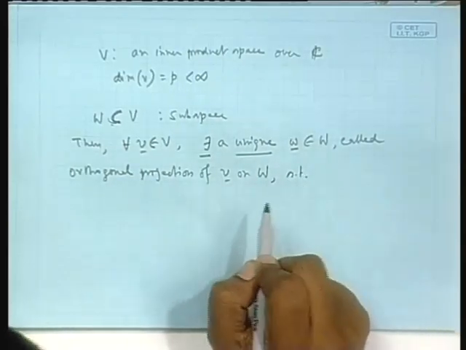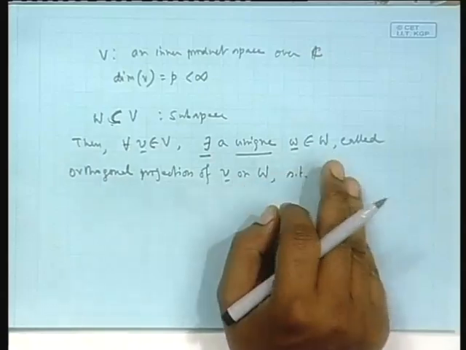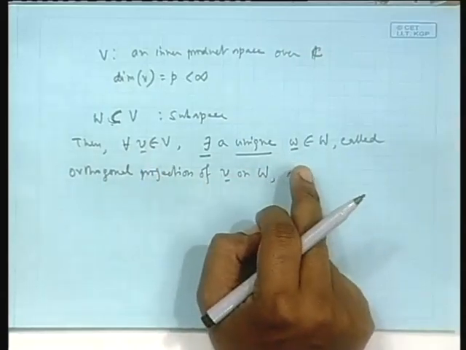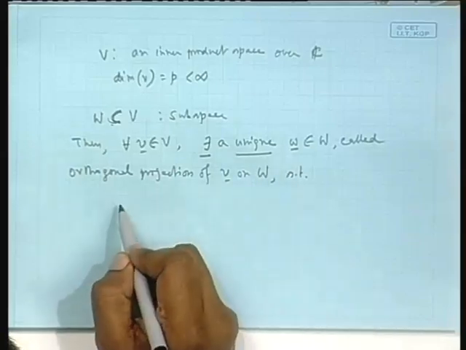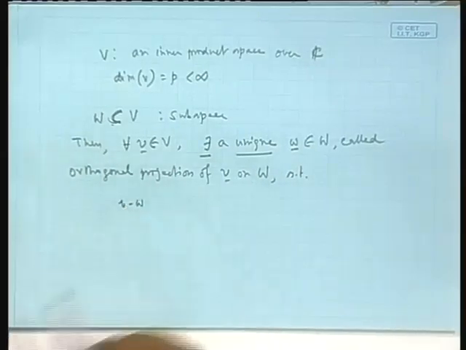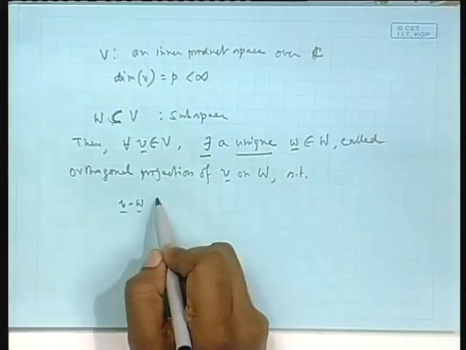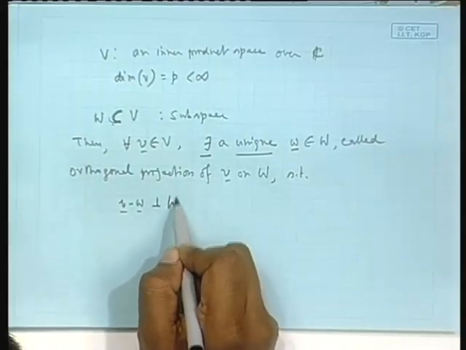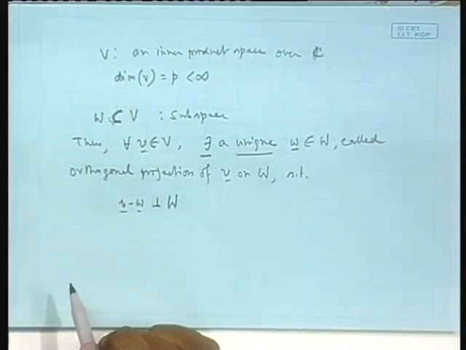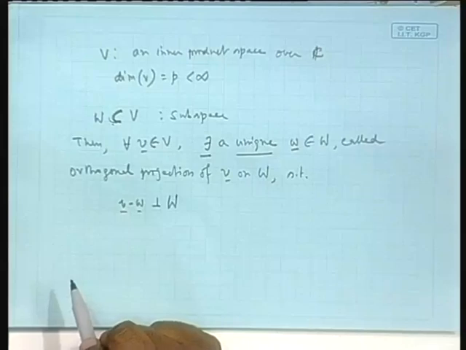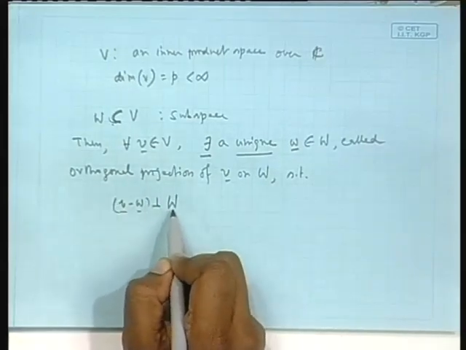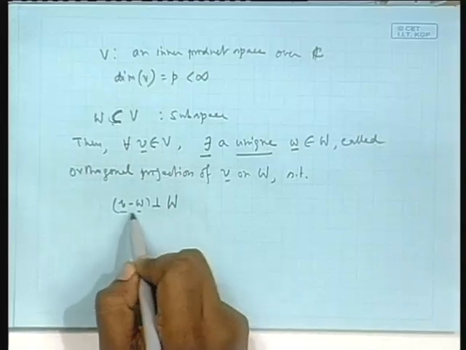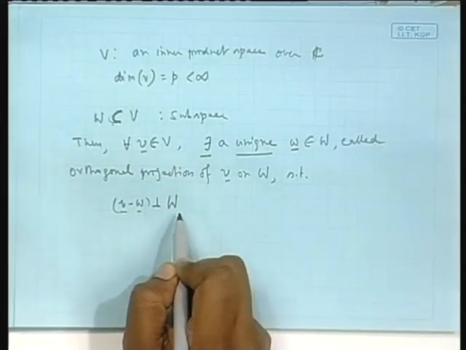So that it means what? I give a name, I am telling you given a V there is a unique W and I give it a name, but what is this W? So that V minus W, this vector, is orthogonal to the space W. Okay. This is the notation, this vector is orthogonal to the space W. You can call it an error vector or whatever, this is orthogonal to the space W.